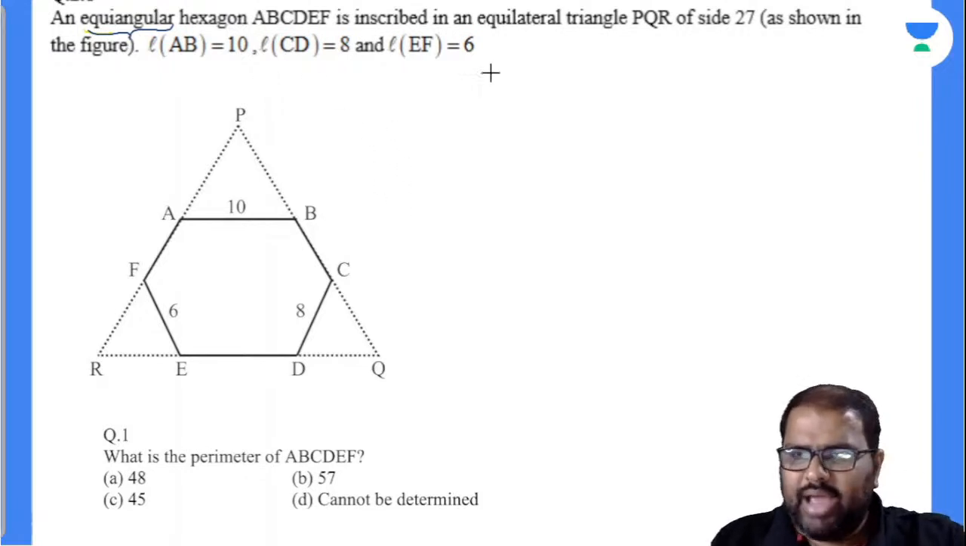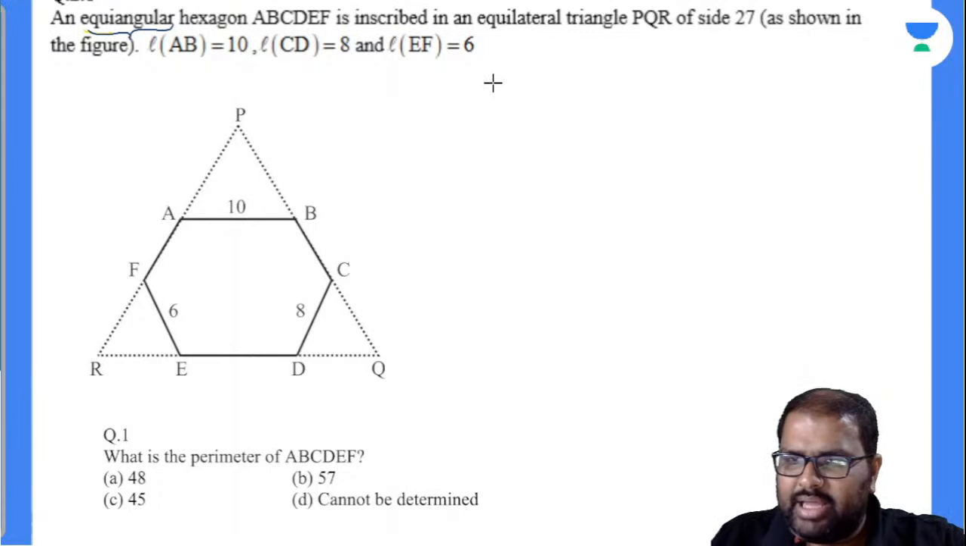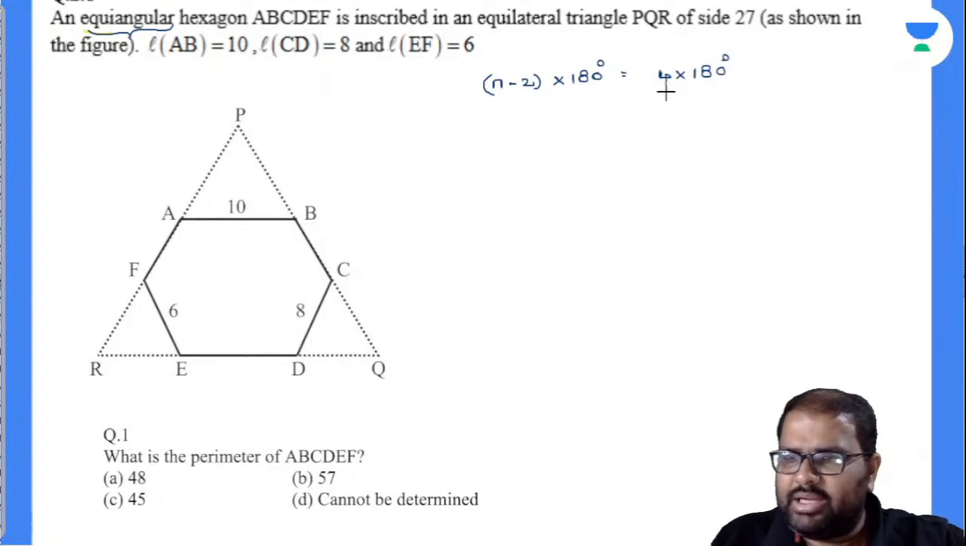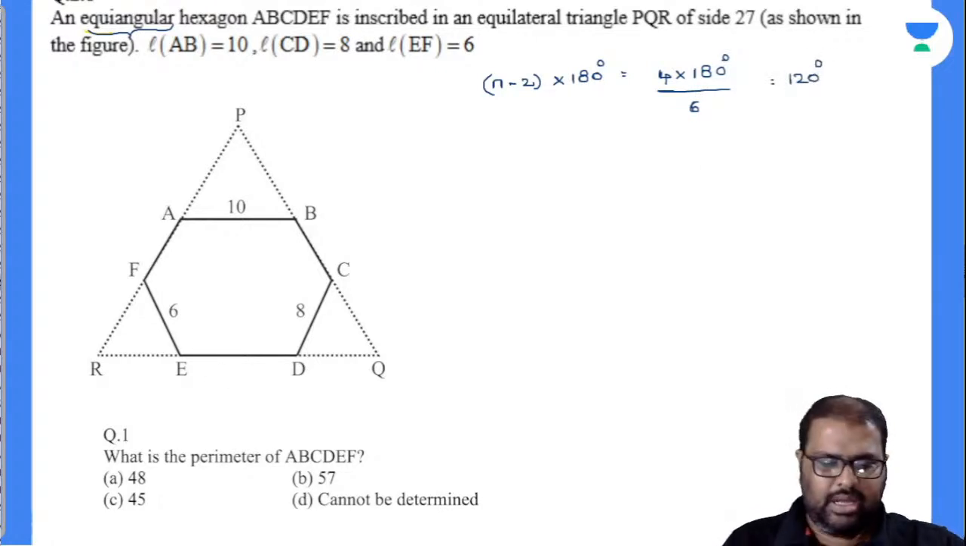So it is an equiangular hexagon. The sum of the angles of a hexagon can be deduced with the formula (n minus 2) into 180 degrees. Everybody knows the n value is equal to 6, so the answer will be 4 into 180 degrees. I have to find each and every angle, so I divide it by 6. Each angle in this hexagon will be equal to 120 degrees. Am I right or wrong?